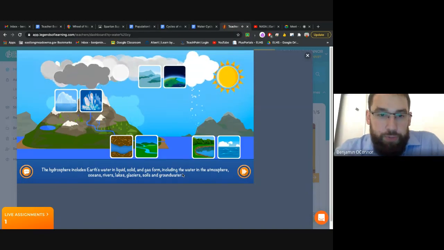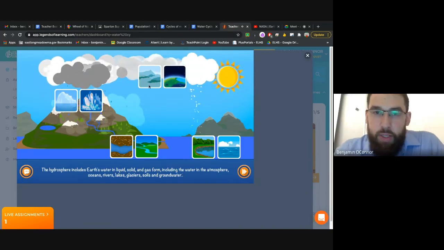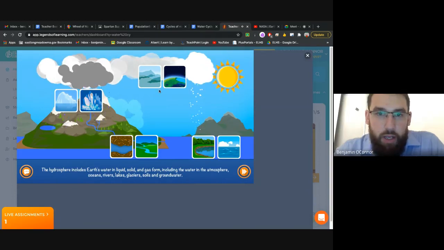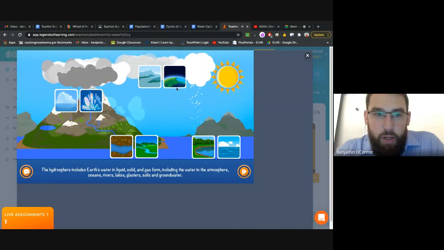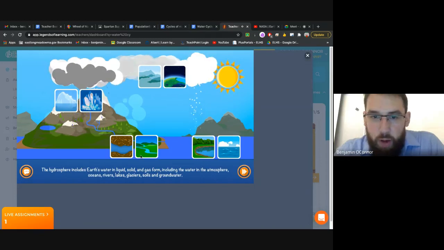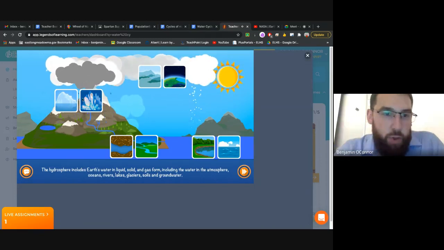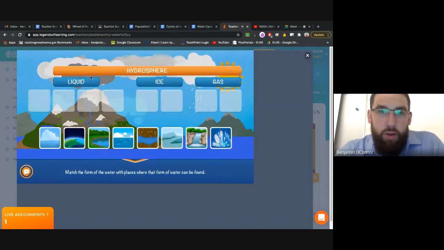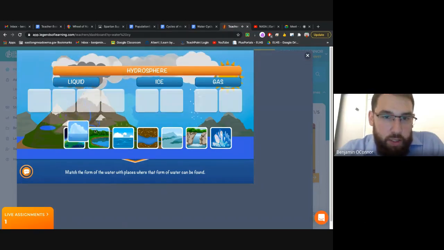And so pay attention to these pictures and where they're placing them. All right, we have the gaseous forms of water up here, the liquid forms of water here, and some of our frozen forms there. All right, so in here we have the whole hydrosphere. This is all of Earth's water. And we have the three forms of water: liquid, ice, and gas. And so we're just going to click and drag.